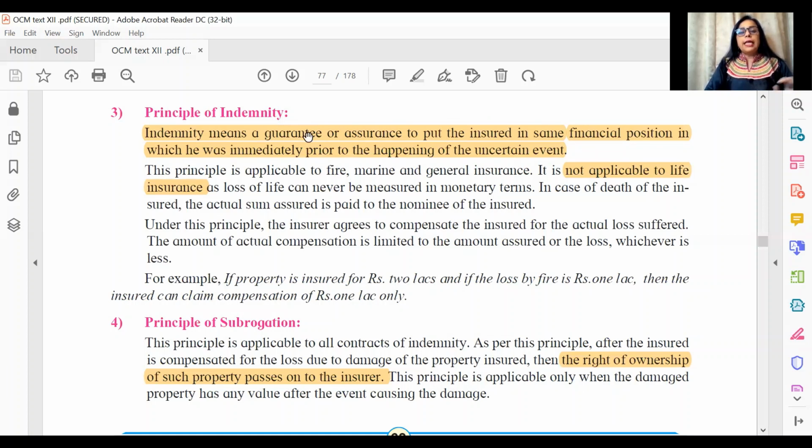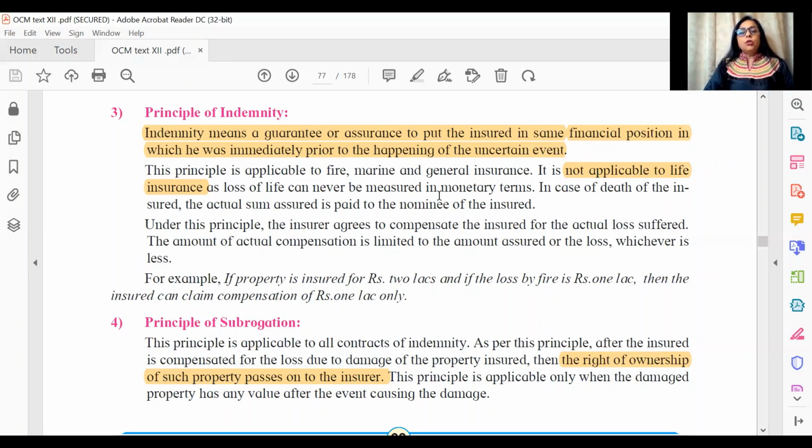Also, indemnity means a guarantee, assurance to put the insured in the same financial position as he was before the happening of the uncertain event, before the loss occurred. Say before the fire, whatever was the situation, insurance promises that you can reinstate or put him back in the same position. So naturally, this does not apply to life insurance.